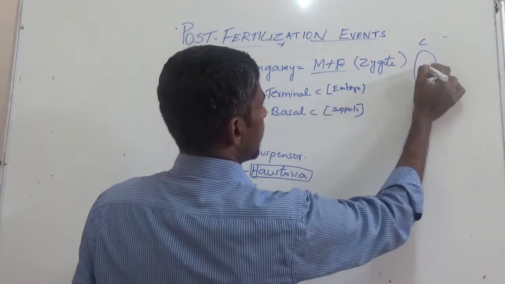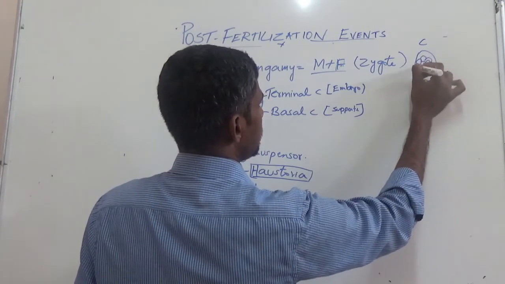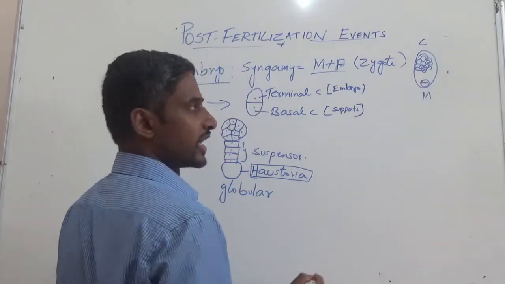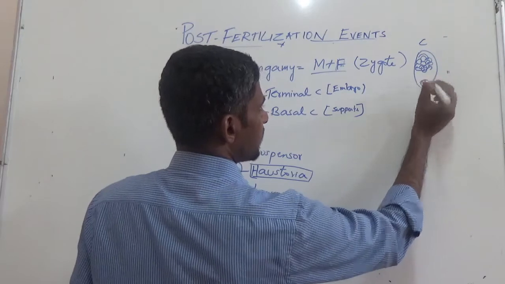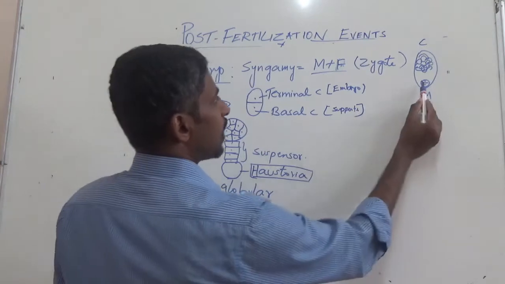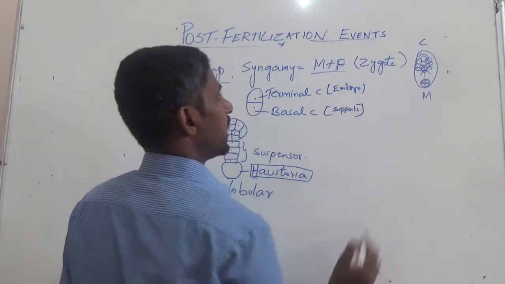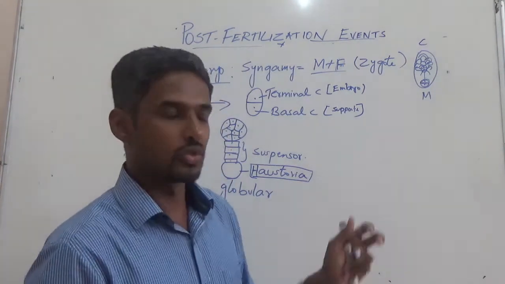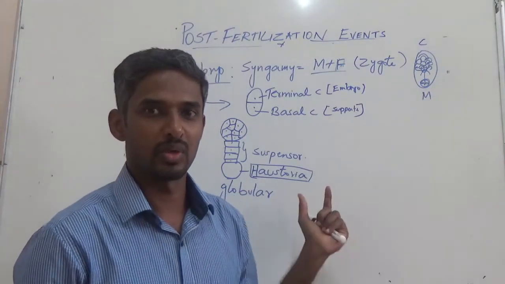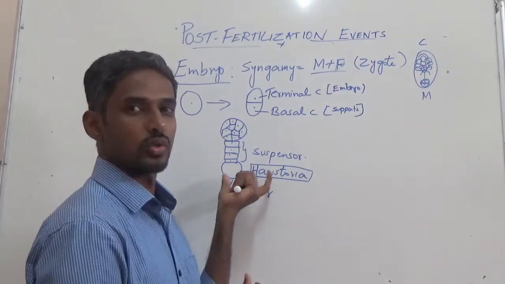How? Let's go to this. Here already this division is taking place, and already endosperm is formed. Endosperm is ready, and here there is embryo, and transverse division, if it takes place like this, this is the main embryo, this is the suspensor. Now haustoria is here. What does it do? It will push this part of the embryo into the endosperm. Why? So that this embryo will get sufficient nourishment. That is the main function of this haustoria.